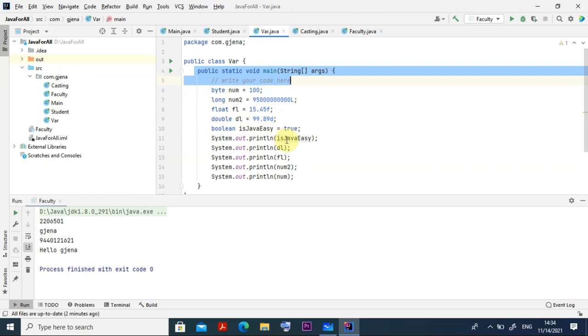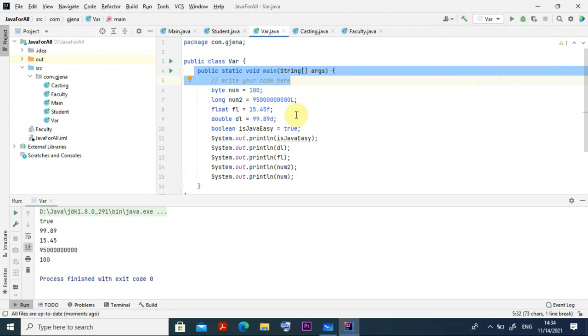System.out.println isJava, then the output will come true. Then System.out.println DL. What is DL? DL is equal to 99.89. Then FL will come, all the things. Now let us run this program. Then you will understand the different types of variables, how we can define them, how we can assign them and how we can call them. The class name was var, so we call this var here, and after calling it I will run this. 5, 4, 3, 2, 1, 0. So now it is telling.